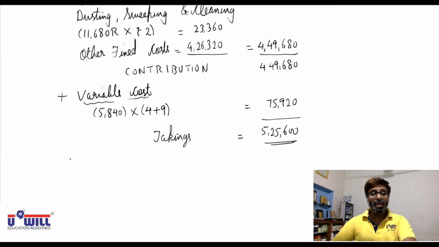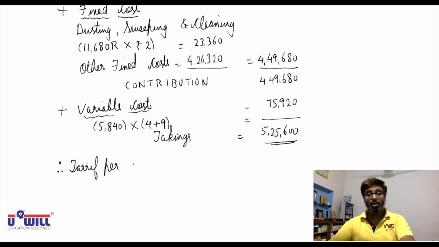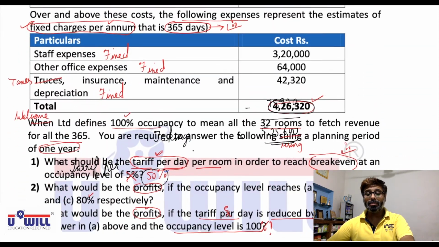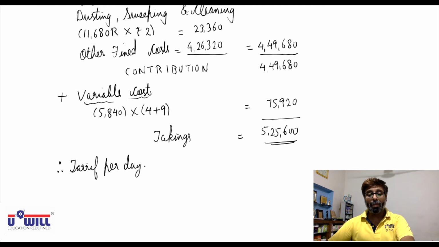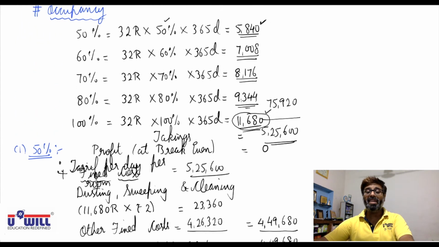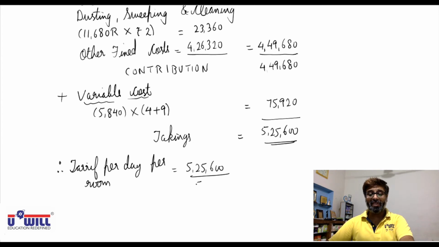So what should be the tariff per room per day? Tariff, what is asked in the question? Tariff per day per room. So tariff per day per room will be equal to 5,25,600 divided by, we have to charge this from how many rooms? 5,840 rooms going on rent at 50% occupancy.